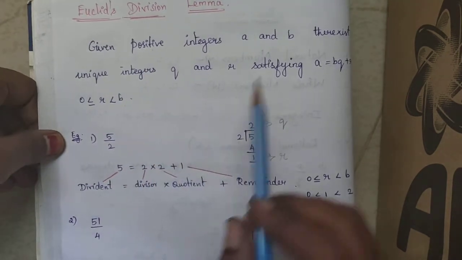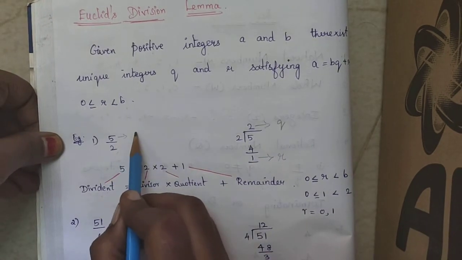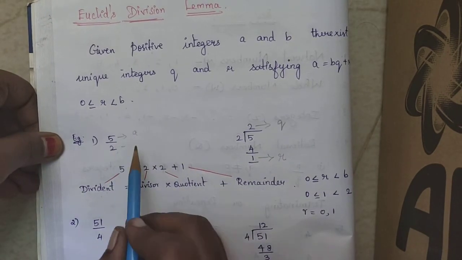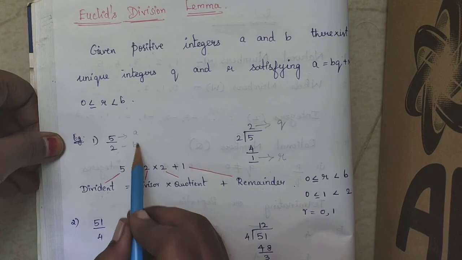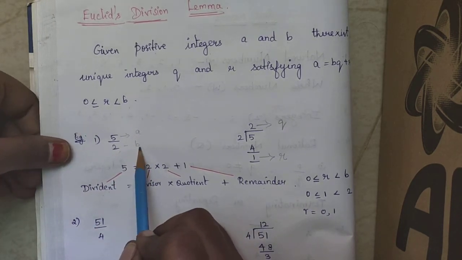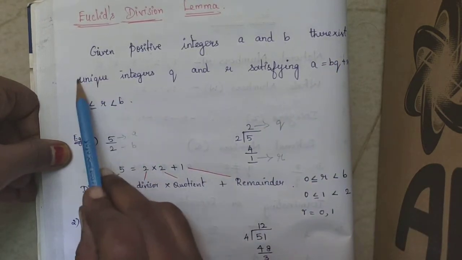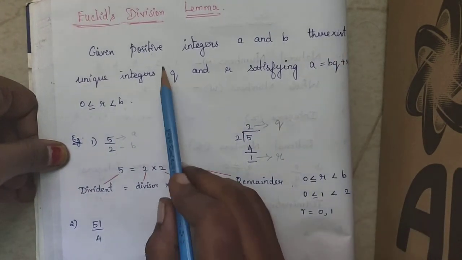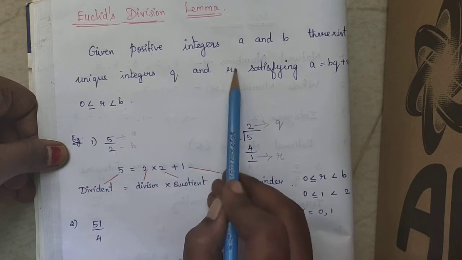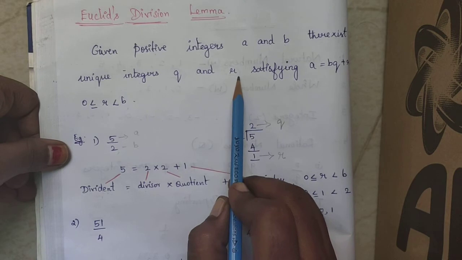Now see here, two positive integers. What are the two positive integers? This one a and this one b. For these two positive integers, there exist, let us leave this word unique. First let us understand, there exist q and r. Q means quotient, r means remainder.